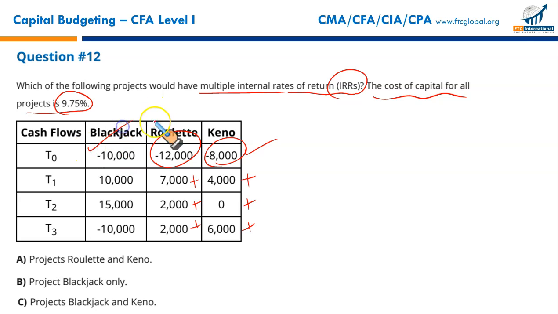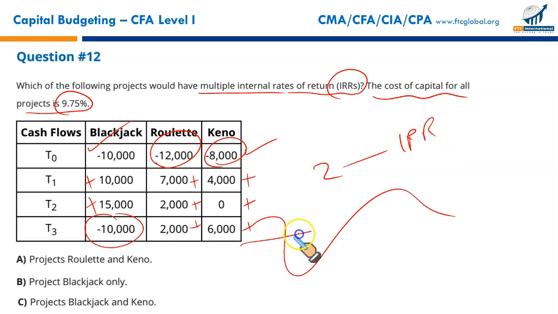You have the outflow in year 0 right now, then you have inflows at the end of year 1, at the end of year 2, and you have an outflow at the end of year 3. Such projects in which the cash flow takes swings, positive to negative, negative to positive. As many swings as we have in the data, you will have as many IRRs. If the project has 2 swings of cash flows from negative to positive, it will have 2 IRRs. If a project has 5 swings of cash flow from positive to negative, 1, 2, 3, 4, 5, it will have 5 IRRs. So, which of the projects will have multiple IRRs?